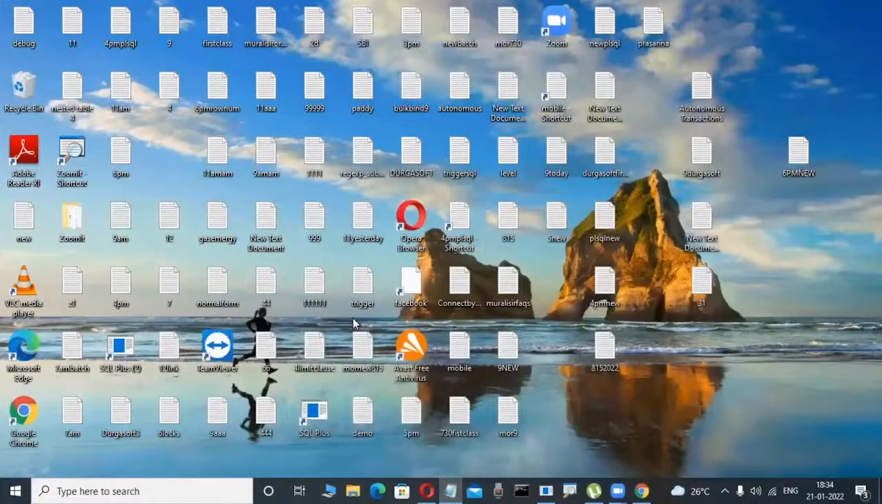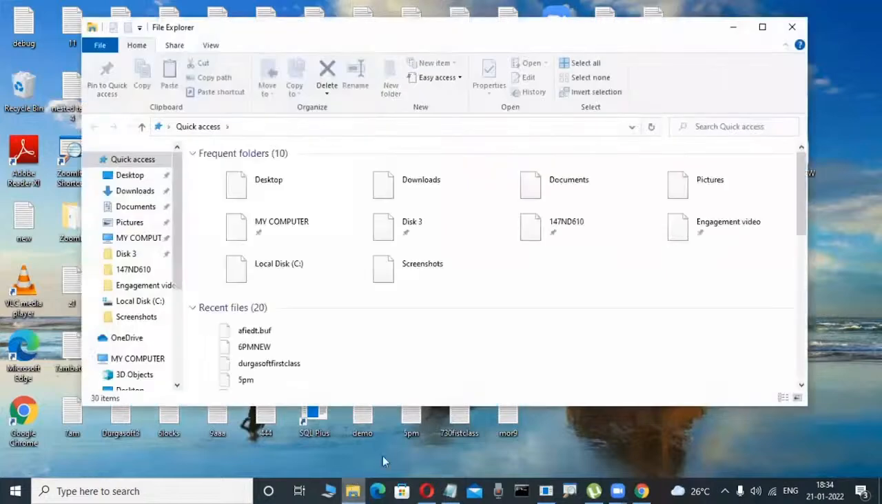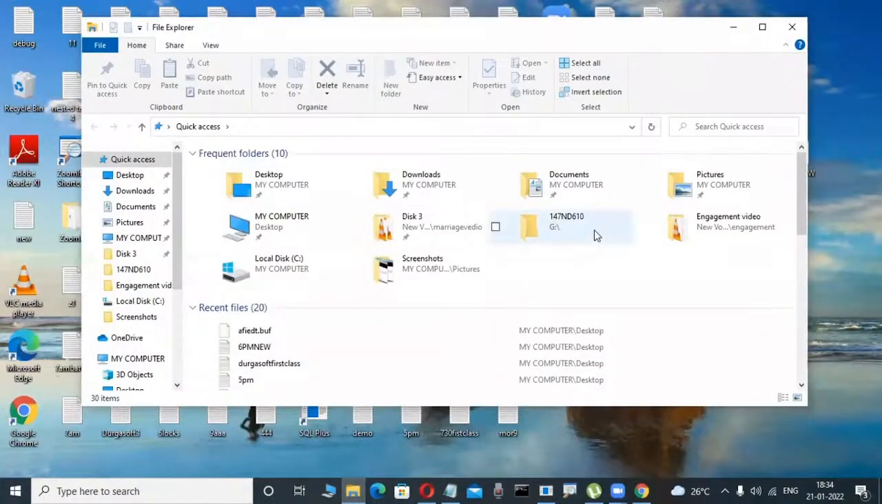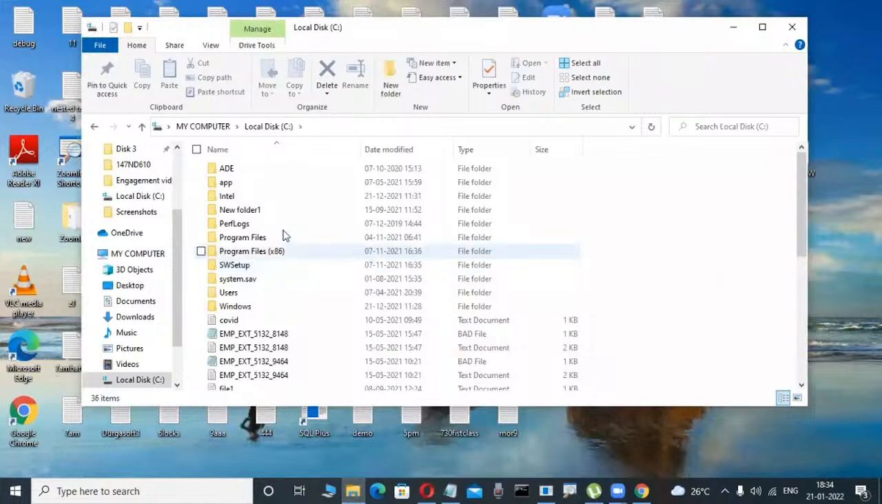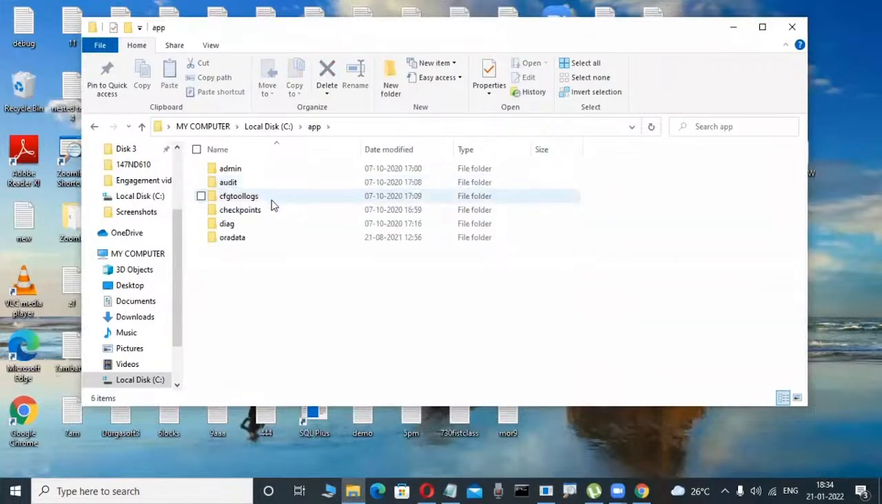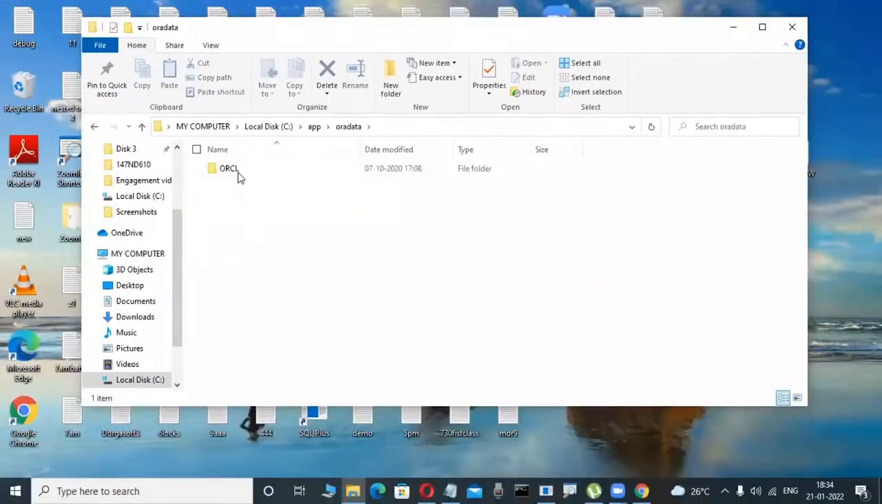Now I'm interested to view whether this table is created or not in my operating system. Suppose a Windows operating system is there, where Oracle is already installed. In that location, I try to view, for example, in C: drive, where Oracle is there. Those are all directories, don't worry. These are folders: Oracle, Oradata, ORCL.